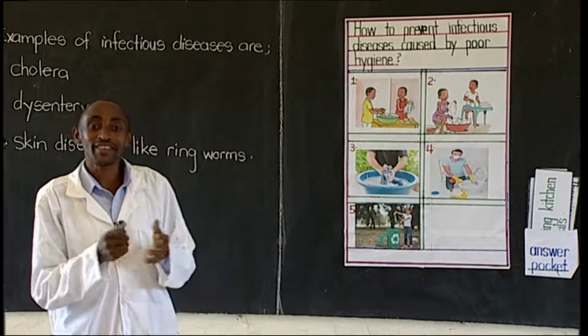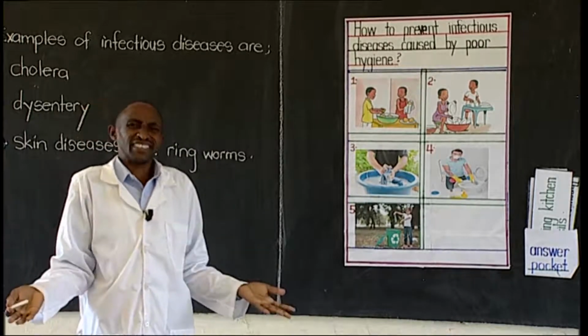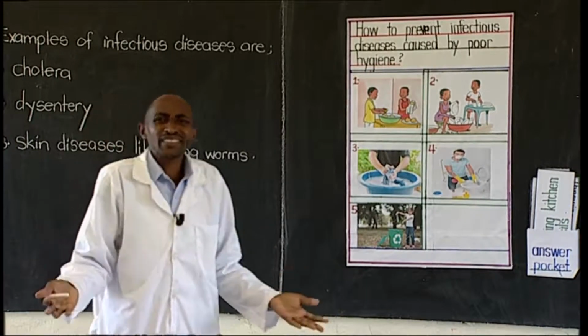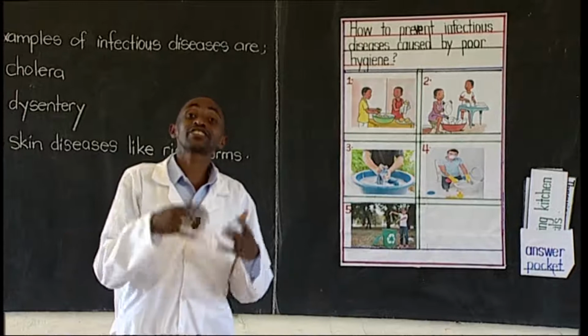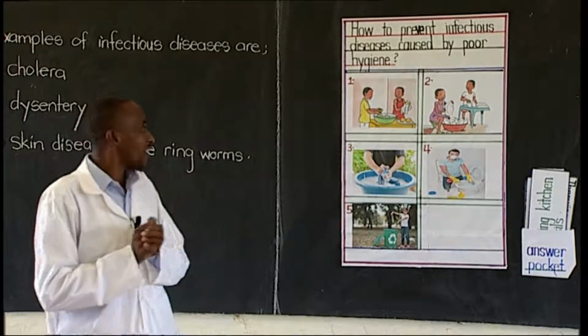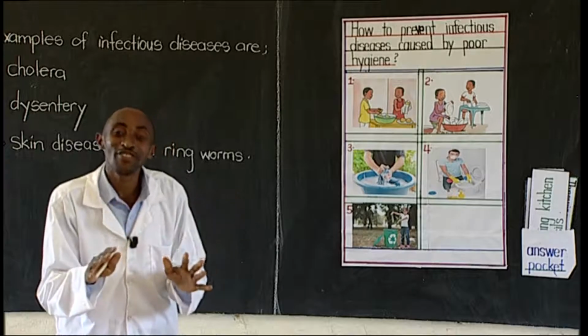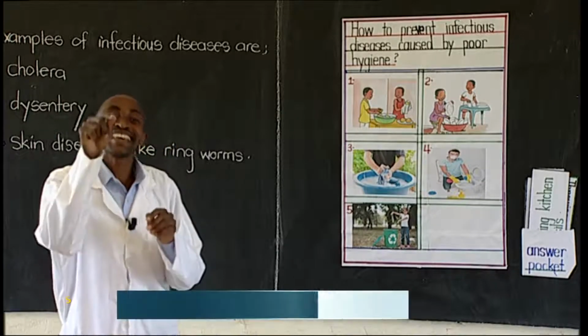How can you avoid them? Because they make us fall sick. And when you fall sick, you don't become fine, of course. It stops you from doing other work. But these diseases, I tell you, we can prevent them.